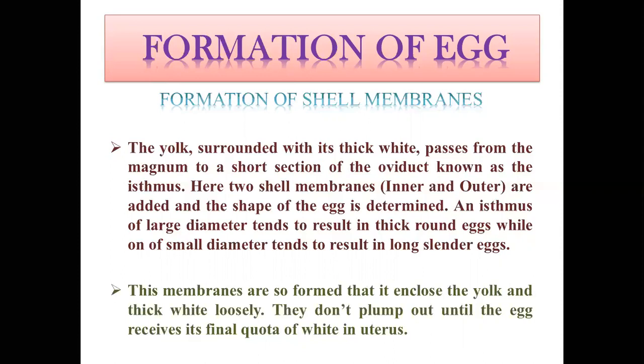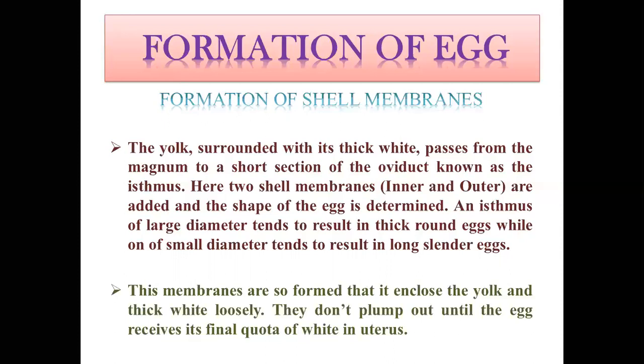These membranes are so formed that they enclose the yolk and thick white loosely. They don't plump out until the egg receives its final quota of white in the uterus. So we have learned that in the albumin surrounding the yolk, there are four layers: inner thick albumin, inner thin albumin, outer thick albumin, and outer thin albumin.